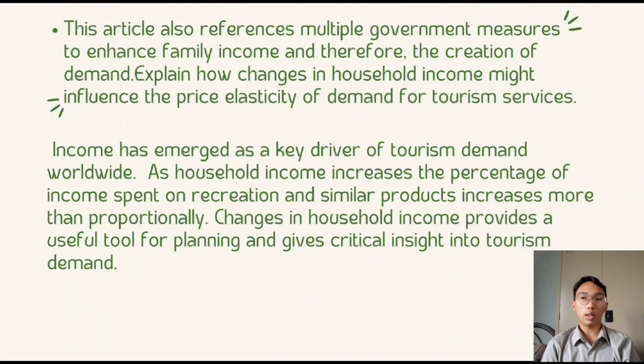As household income increases, the percentage of income spent on recreation and similar products increases more than proportionally. Changes in household income provide a useful tool for planning and give critical insight into tourism demand.